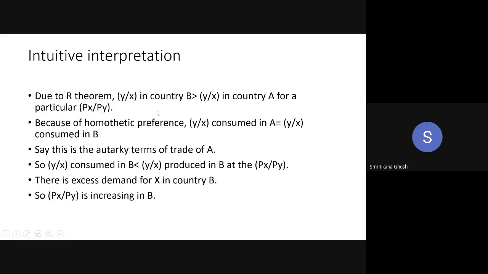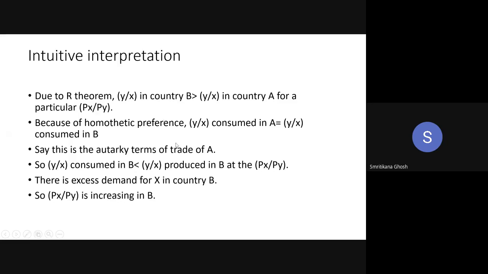Look at the first bullet, I said that let's say initially both are in the same situation. Suddenly in country B, the capital availability has increased. So again, we are looking at country B in terms of country A. And in the third bullet also, we just mentioned that Px by Py, which we assume as a constant, is the autarky terms of trade of country A. Done? So given that Px by Py, everything is there.